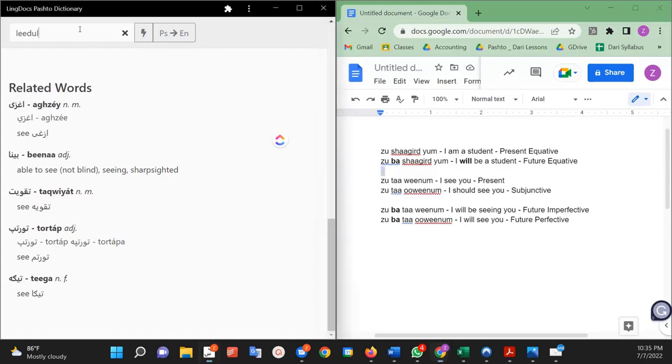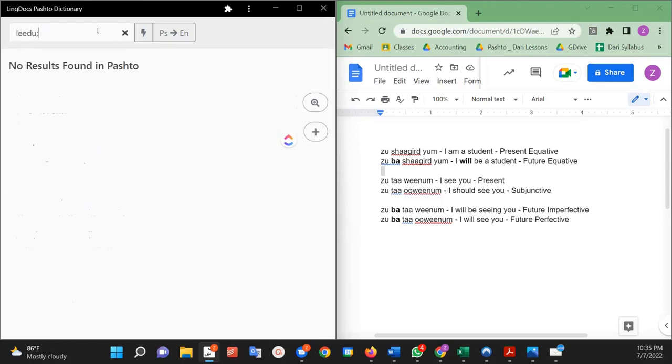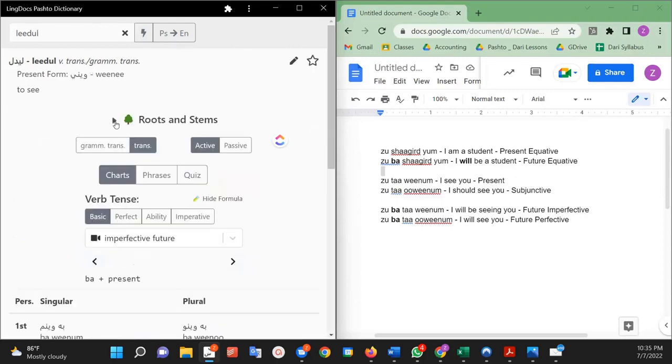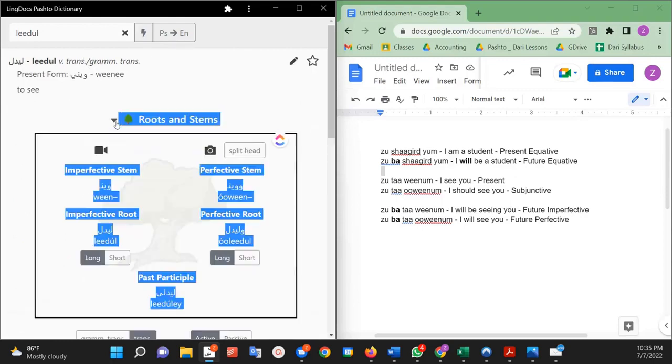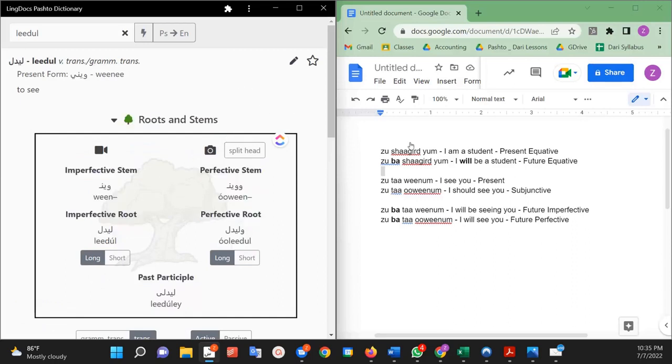Okay, so now we're going to use the verb leedel. If you want to search for it, type in leedel, then click on it, and make sure that this roots and stems thing is open. This means to see. Let's look at this sentence: zeta winam. This is the present tense, I see you, or it could even mean I'm seeing you. We use the imperfective stem to make this sentence.